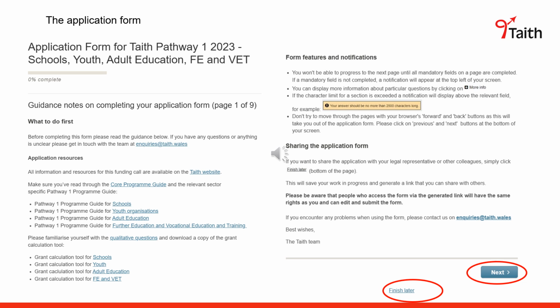Please make sure that you click on the Finish Later link at any time that you are leaving the form to ensure that your work is saved. This will save your work in progress and generate a link so that you can return to your application form at a later stage. To move to the next stage, click Next. Please ensure to use these Next and Previous buttons to move through the form rather than your browser's forward and back buttons, as this will take you out of the form.